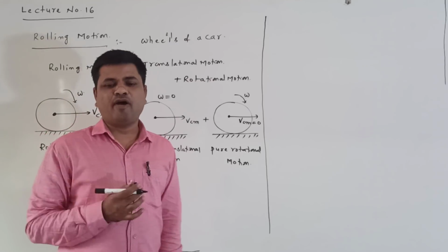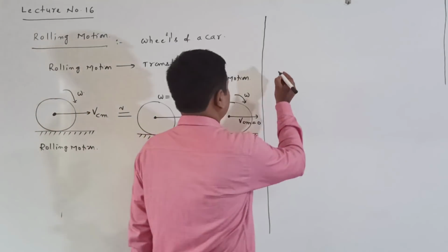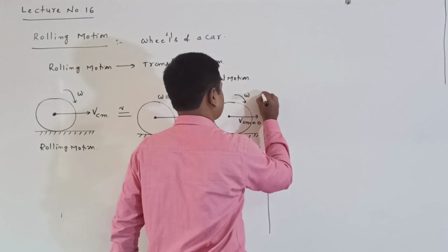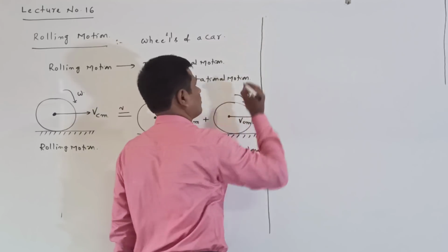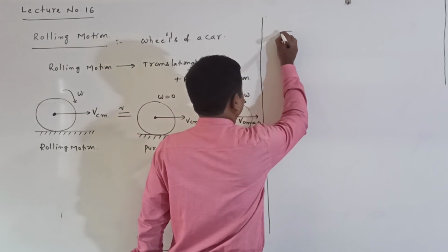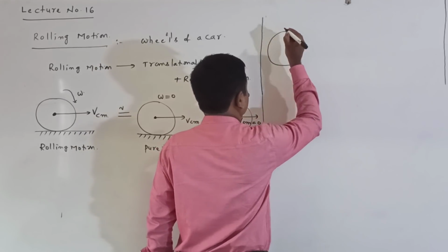Now, next come to the point we have already discussed. Here I consider the rolling motion.